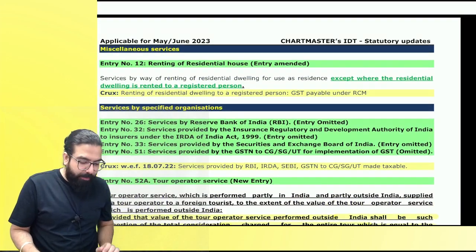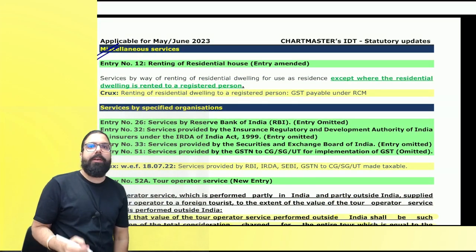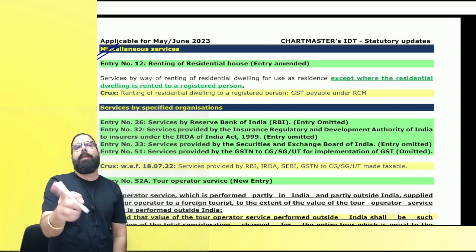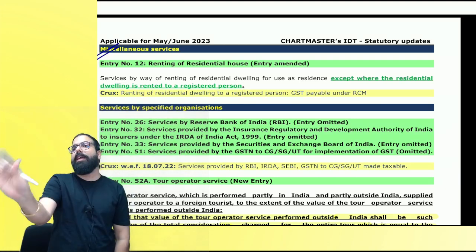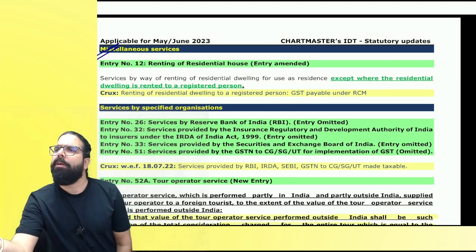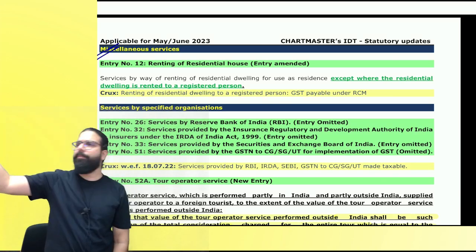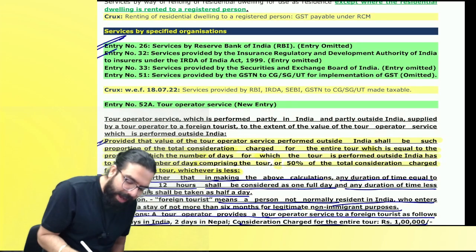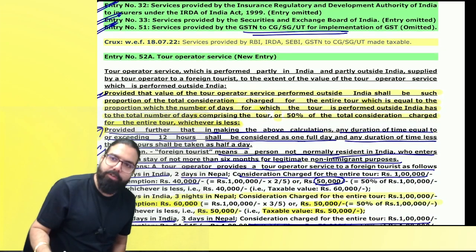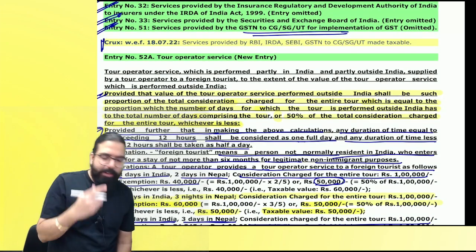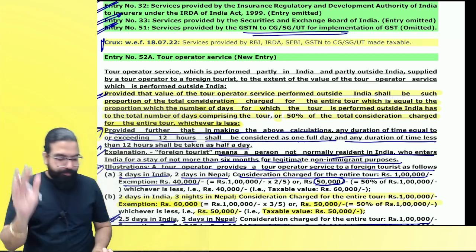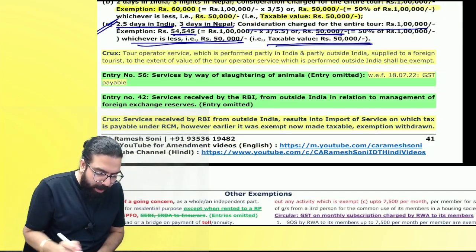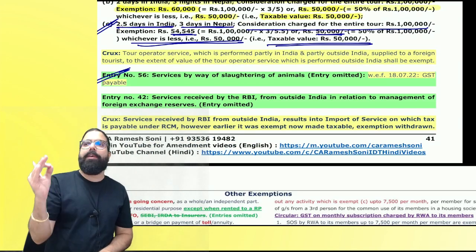Now, everyone, listen to me very carefully. Number one, in your miscellaneous provisions, number one is residential property for residential purpose, registered person, reverse charge. Other than that, exempted. Commercial property is always taxable. There is nothing more to discuss. Can we go ahead, everyone? Next, RBI services taxable, IRDA services now made taxable, SEBI services now made taxable, GST Network providing services to government also made taxable. All these entries, now GST is payable. Tour operator service we understood, everyone. Now slaughtering of animal, GST will come.